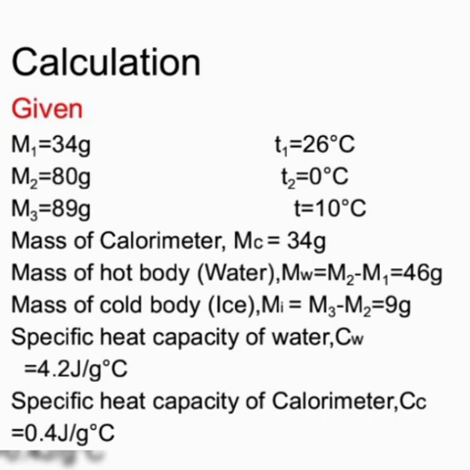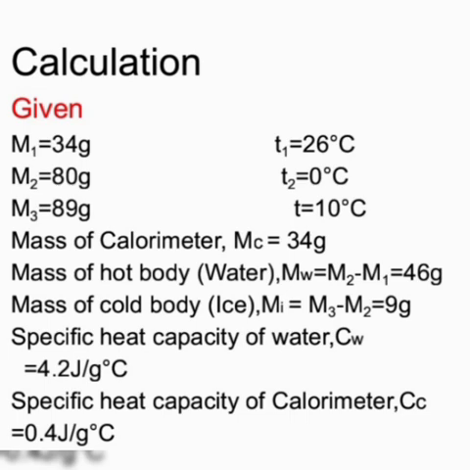The readings with us are: mass of the dry calorimeter M1 is equal to 34 gram, mass of the calorimeter and cold water M2 is equal to 80 gram, mass of the calorimeter, water and ice cubes M3 is equal to 89 gram, temperature of cold water T1 is equal to 26 degrees Celsius, temperature of ice T2 is equal to 0 degrees Celsius and final temperature T is equal to 10 degrees Celsius.